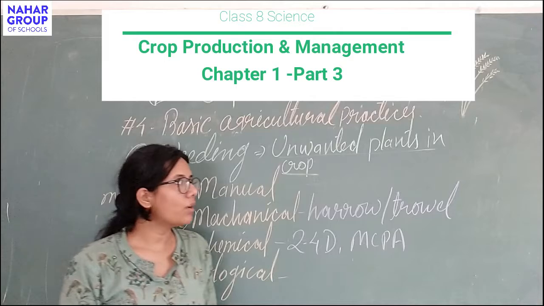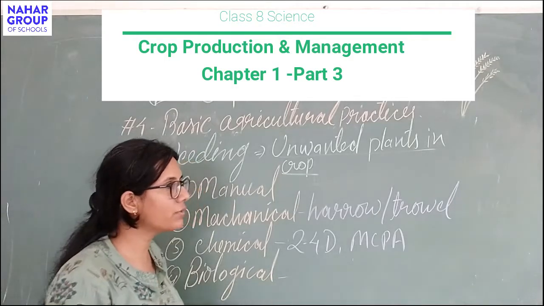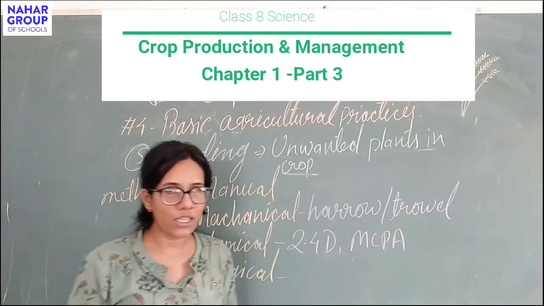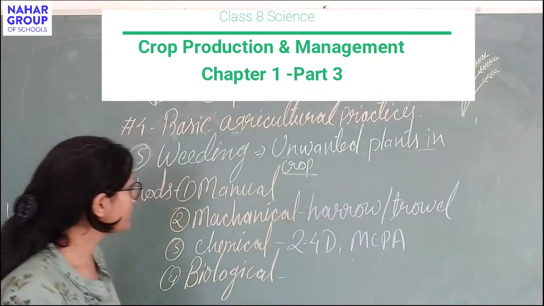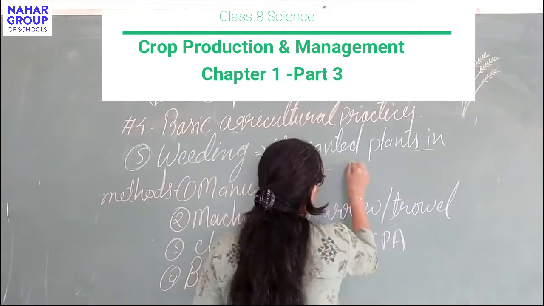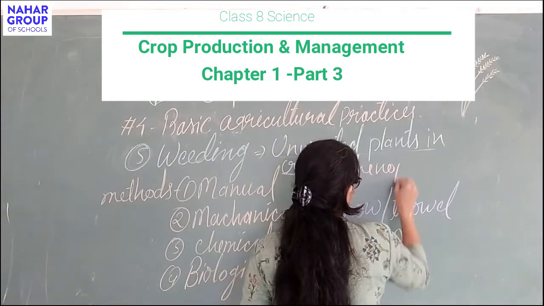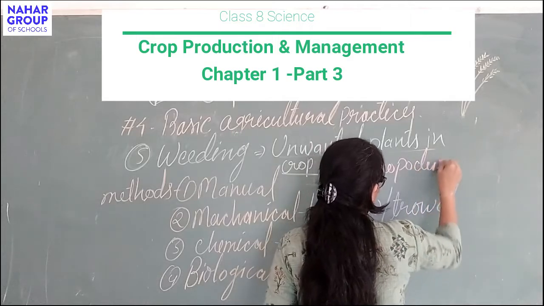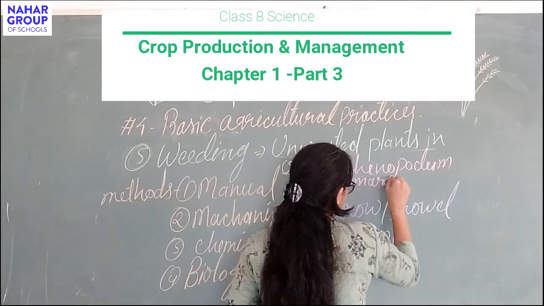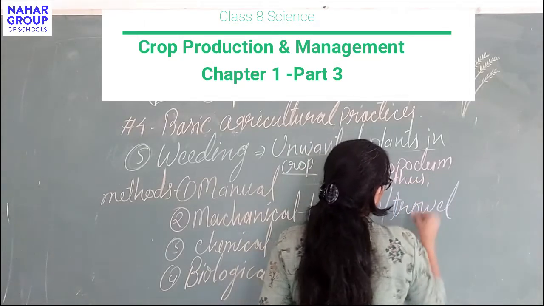Along with competition, some kinds of weeds, for example Parthenium, also cause diseases and allergies in animals and humans. Some examples of weeds, if you want to write, are Chenopodium, Amaranthus and Parthenium.